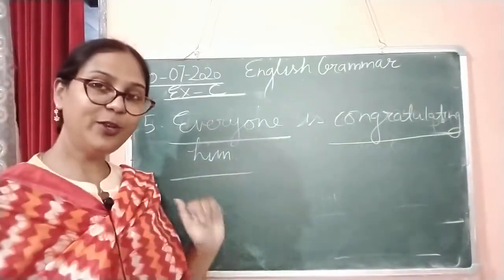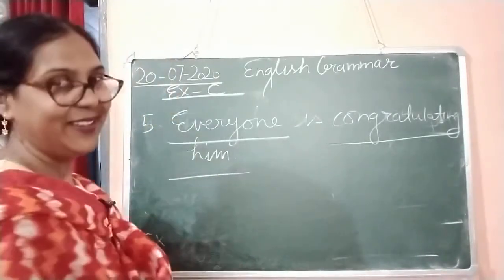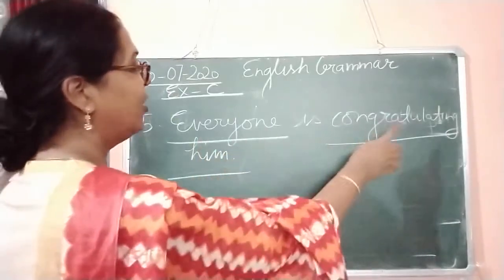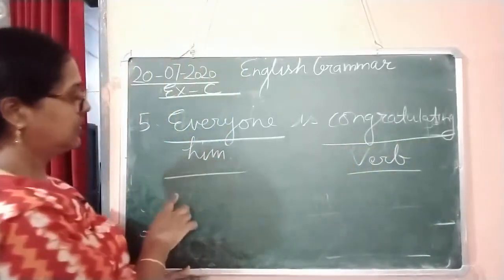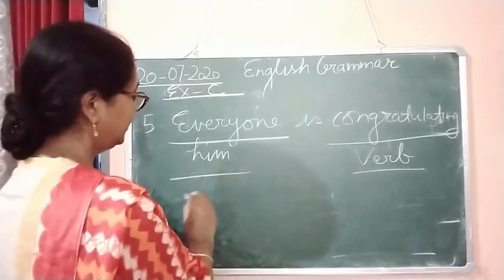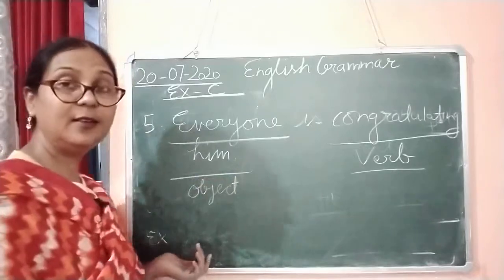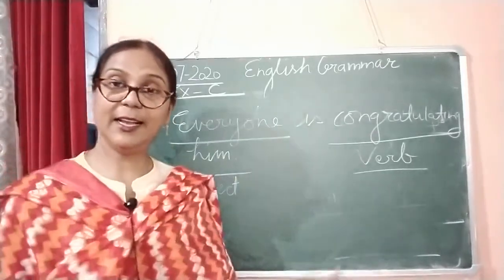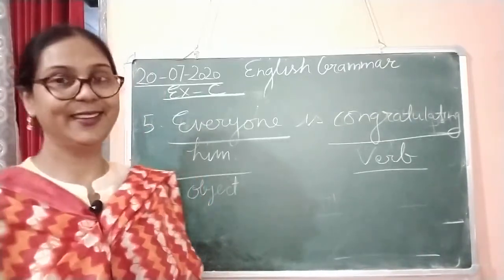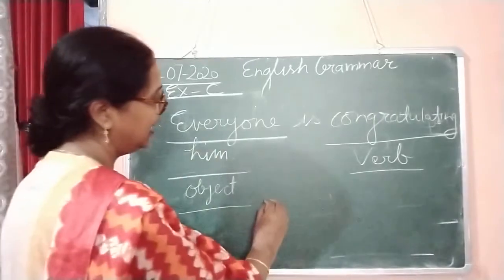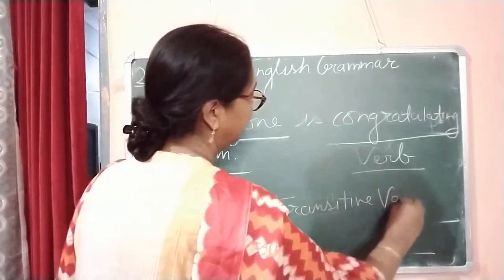So, what are we going to write over here? This is a transitive verb. Very good. Here the verb is there and the verb has an object also. So this is the object. As we have studied, sometimes in a sentence we have two types of objects, first the direct object and second the indirect object. So this is the object and this is a transitive verb.